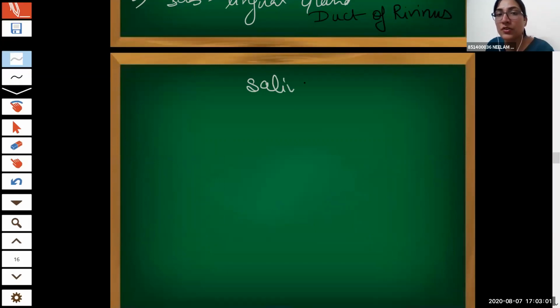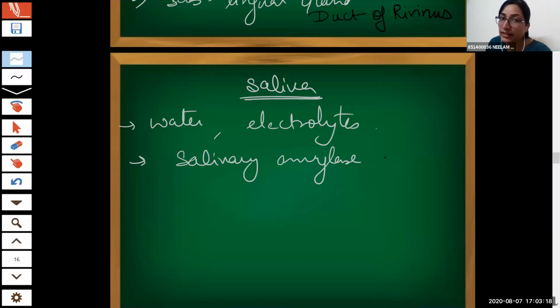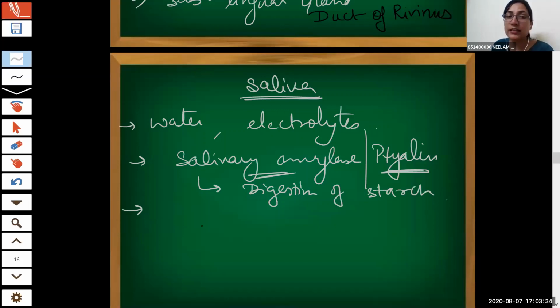What are the constituents of saliva? It consists of water, electrolytes, and an enzyme known as salivary amylase, or alpha amylase, or ptyalin. Anything you can say. Salivary amylase helps in the digestion of starch, about 30% of the starch.